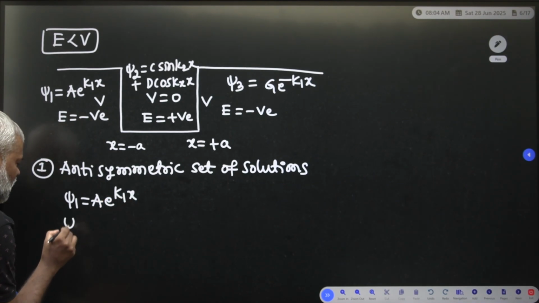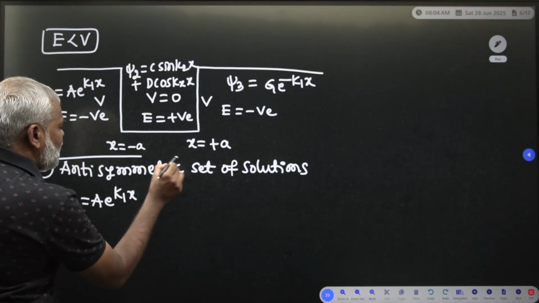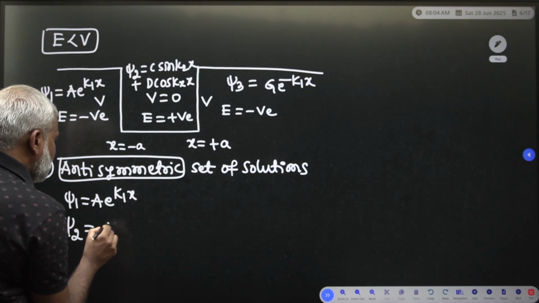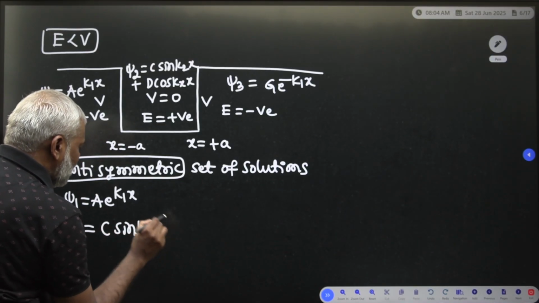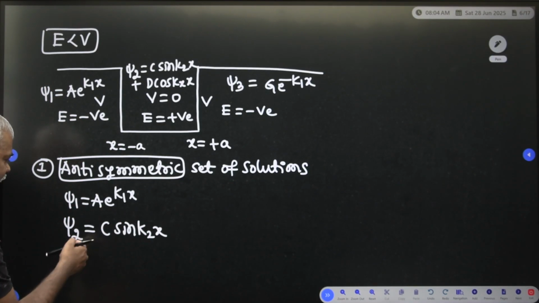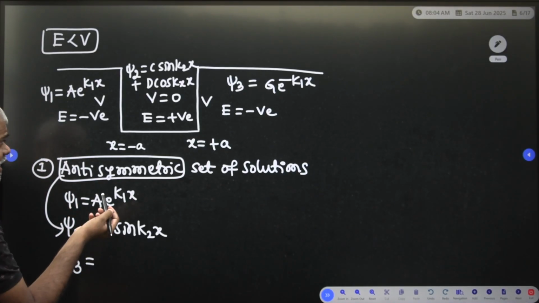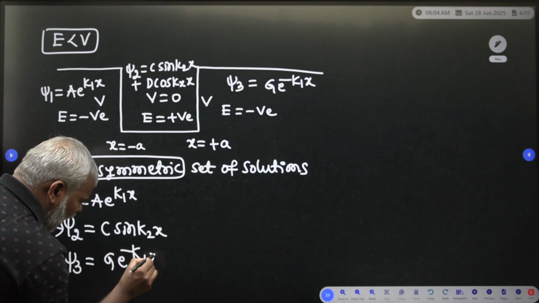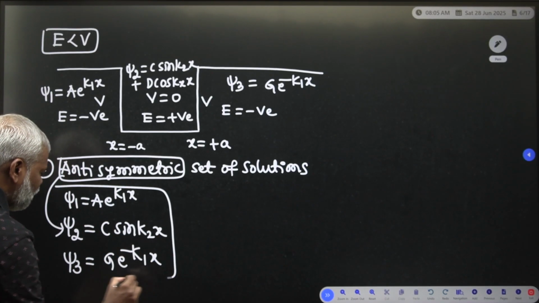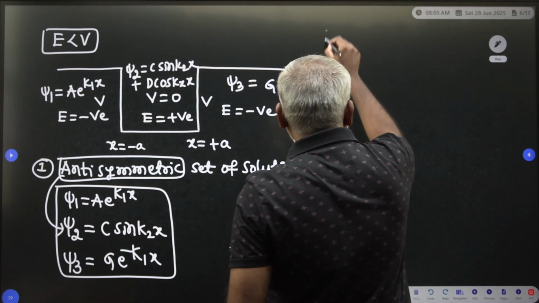Psi 2, the anti-symmetric function under region 2, is C sin k2x. Psi 3 is G e to the power of minus k1x. This is the first set of solutions, the anti-symmetric set.